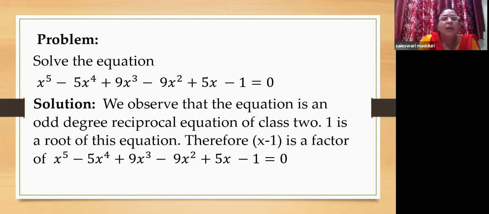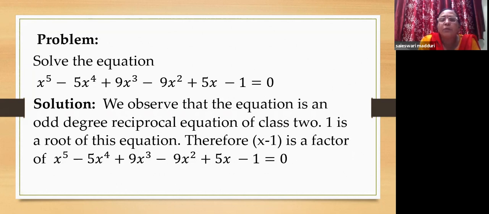Here you can see a problem where a fifth degree equation is given, and you can see that the leading coefficient is positive. If I put f of 0, I will get minus 1. So it is of class 2. As we have seen in the previous slide, the root is 1. So x minus 1 is a factor.